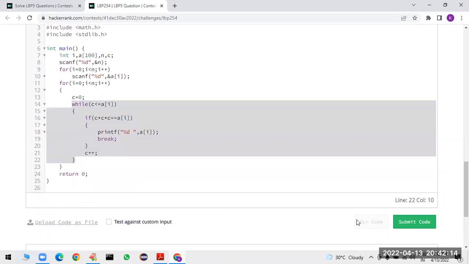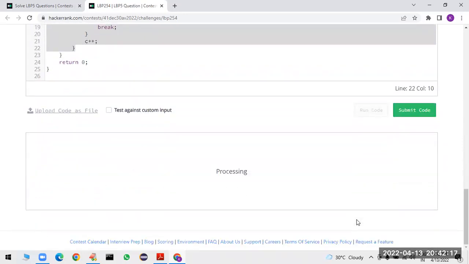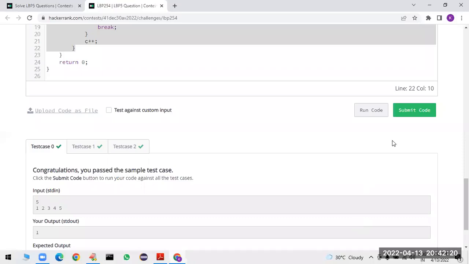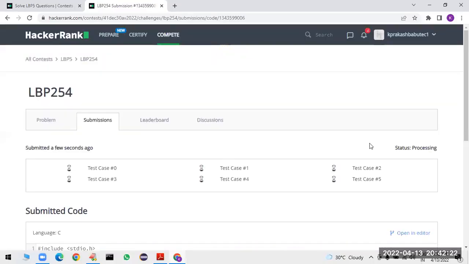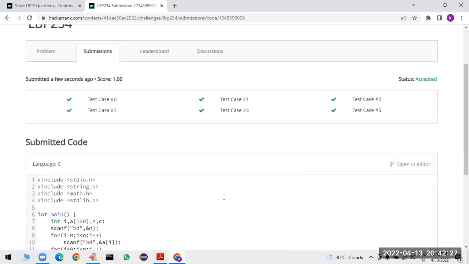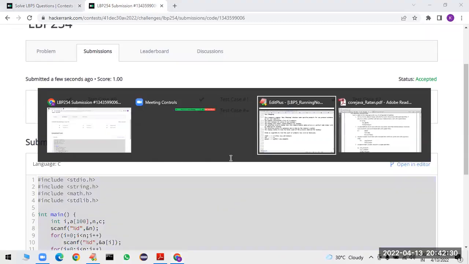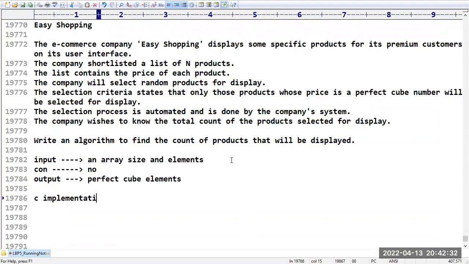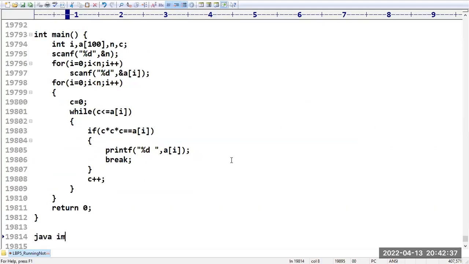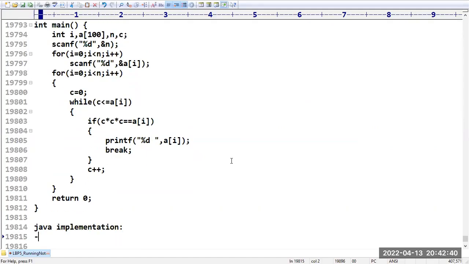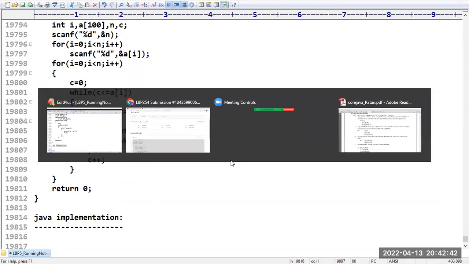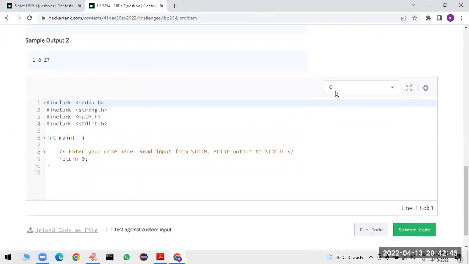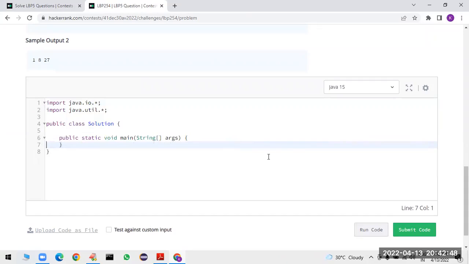Okay, so let me run the code. Sir, perfectly working, and submit the code for final approval. Yes, so all the test cases are satisfied. Let me go for the Java implementation. Once you get the logic in C, the rest of the things will become very easy, right?